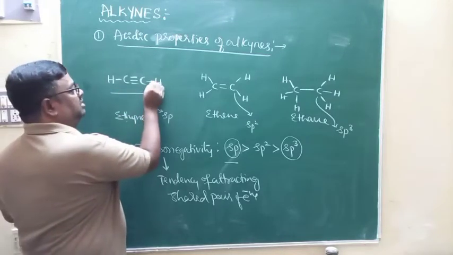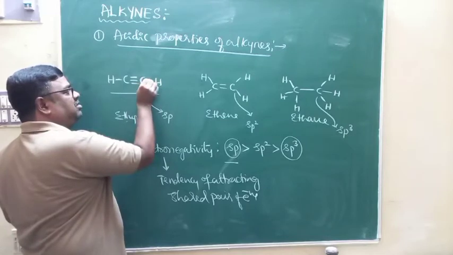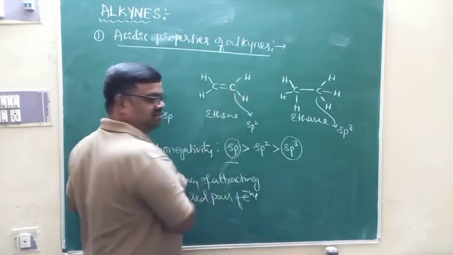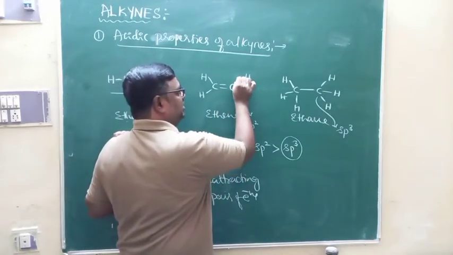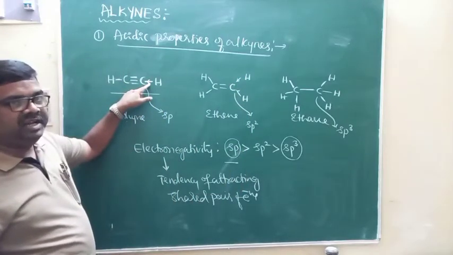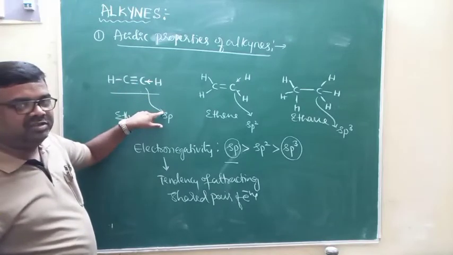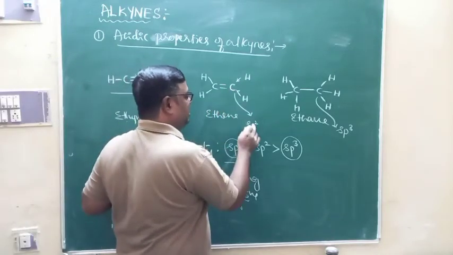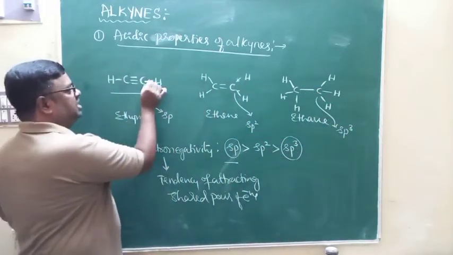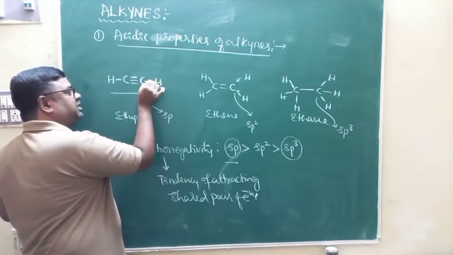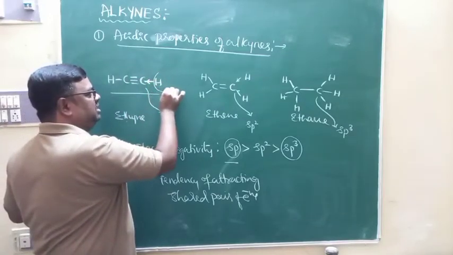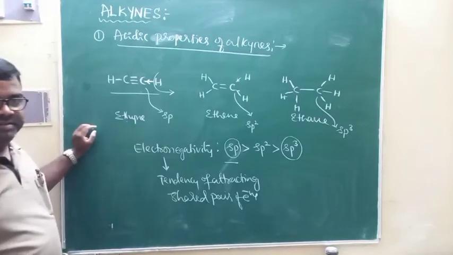Therefore, this carbon atom attracts shared pair of electrons towards it to the maximum extent compared to the sp2 hybridized carbon atom. The sp2 carbon also attracts electron pairs, but the ability of attracting shared pair of electrons is very high in the case of sp hybridized carbon atom compared to sp2 and sp3 hybridized carbon atoms. And if shared pair of electrons are attracted to the maximum extent towards the sp hybridized carbon atom, this hydrogen can be released in the form of H plus ion.